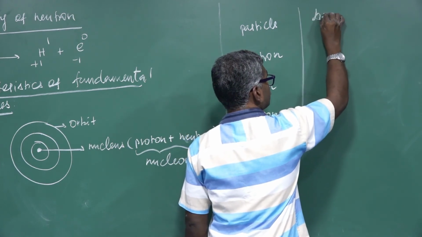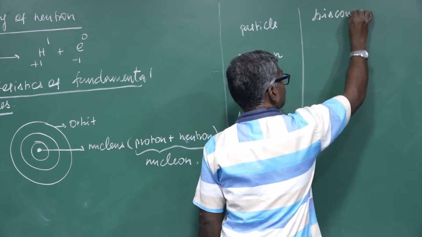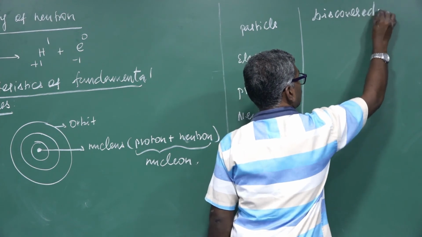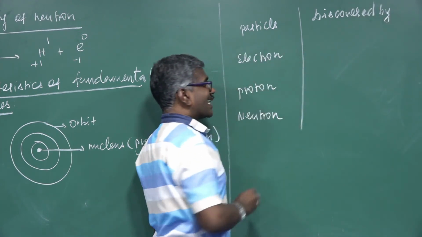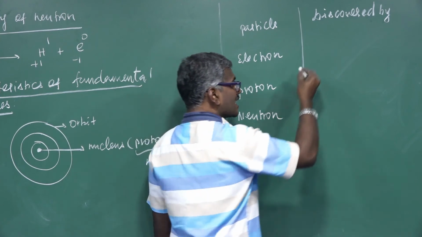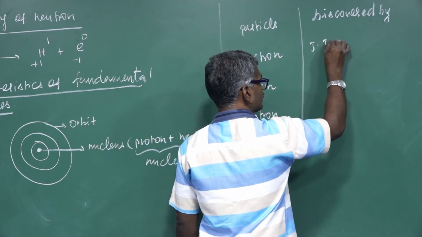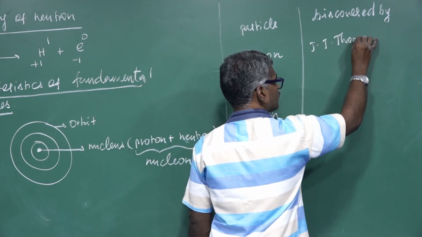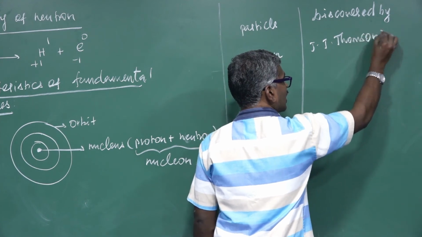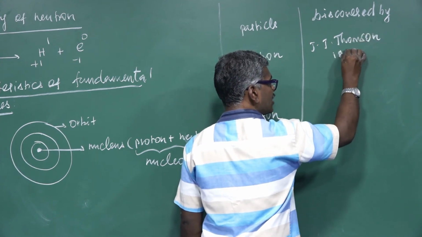Discovered by: the electron was discovered by J.J. Thomson in the year 1887.